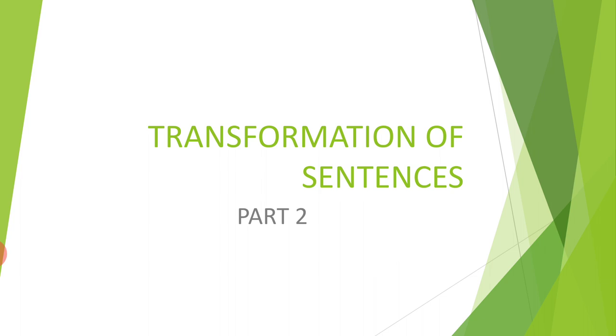These basic ideas we have gone through in the very first part, and in this second part I am dealing with the certain rules to change your simple sentence into a complex one, and vice versa, while you are changing your complex into a simple one.